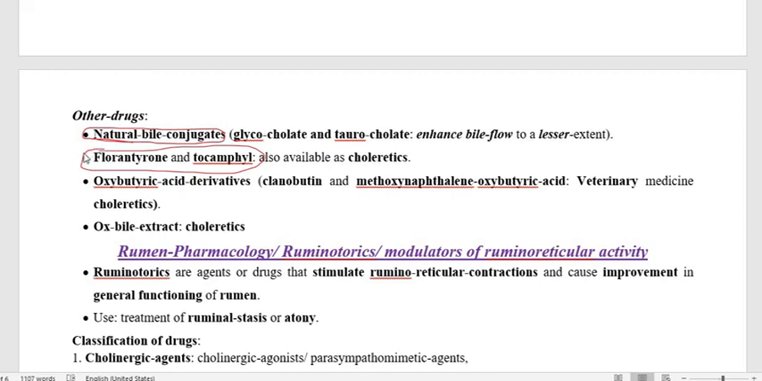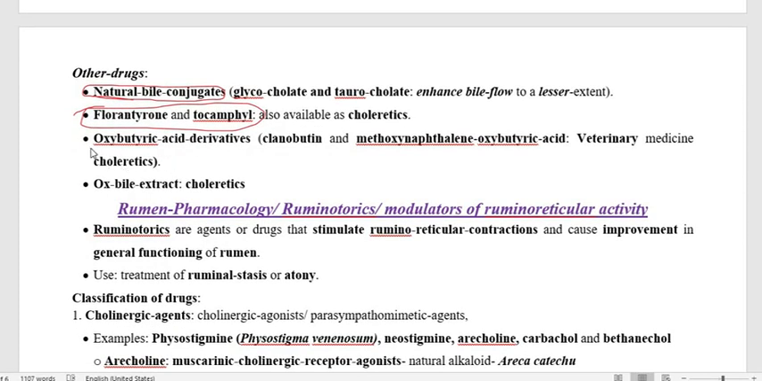So fluorentyrone and tocamphile are also cholaractics. Then oxobutyric acid derivatives like clenobutene and methoxy naphthalene oxobutyric acid are of veterinary use as choleractics, and the last one is the ox bile extract, which is also a choleractic. So this is all about choleractics, cholagogue, antizymotic.